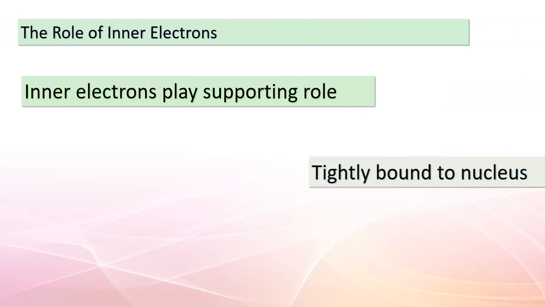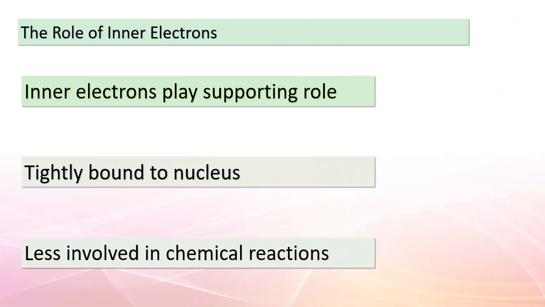Hello again, eager learners. Let's take a closer look at the inner electrons within an atom. While the outermost electrons are the stars of chemical bonding, the inner electrons play a vital but different role. These inner electrons are remarkably close to the nucleus and are held there quite tightly due to strong electrostatic forces. Because of this strong bond, they're less likely to be lost from the atom or shared with other atoms. As a result, when it comes to chemical reactions and bonding, these inner electrons take a bit of a backseat.